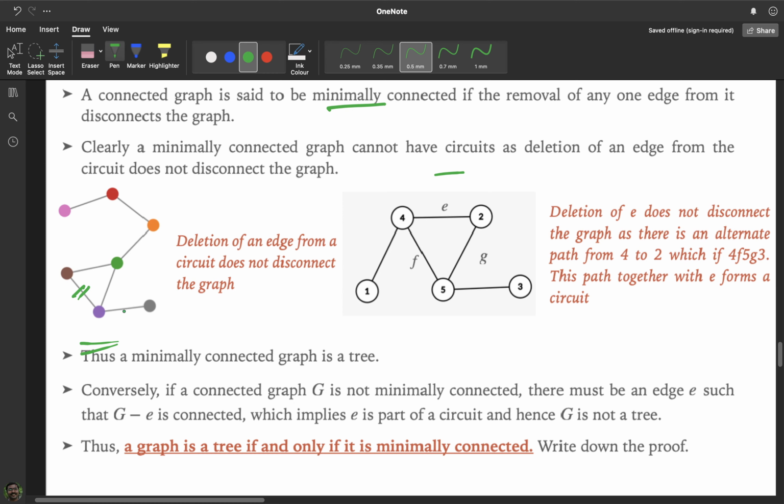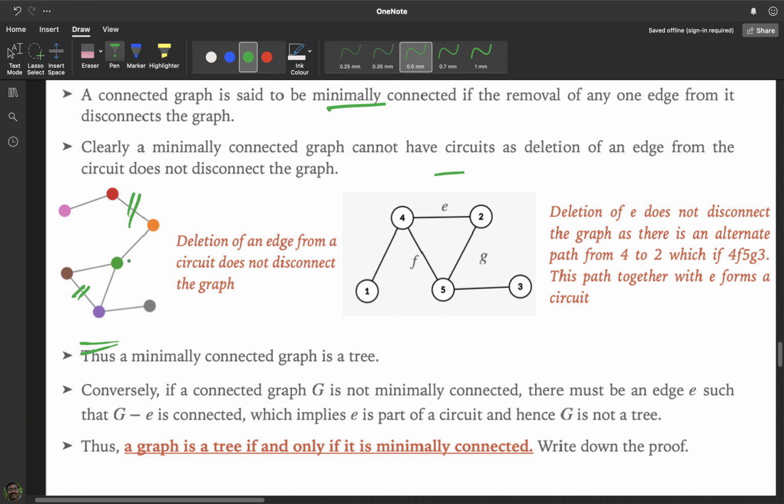So in order for a graph to be minimally connected, the first and foremost condition is that it should not have circuits, because if you delete an edge from a circuit, the graph will still be connected. An edge which is not part of a circuit will disconnect the graph when deleted, but that alone is not the condition here. For a minimally connected graph, if you delete any edge, it should be disconnected. It doesn't mean that if you delete one edge, it should be disconnected. If you delete any edge, it should be disconnected. So that is the property there.